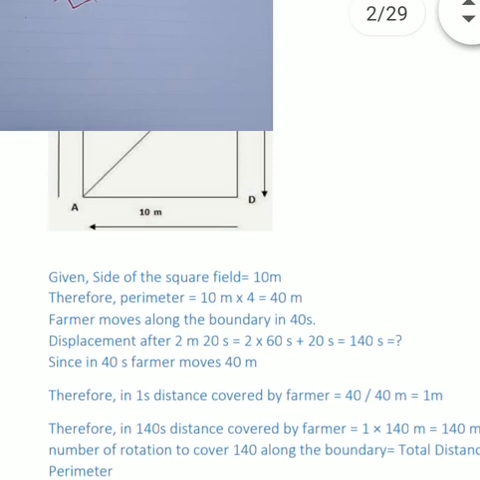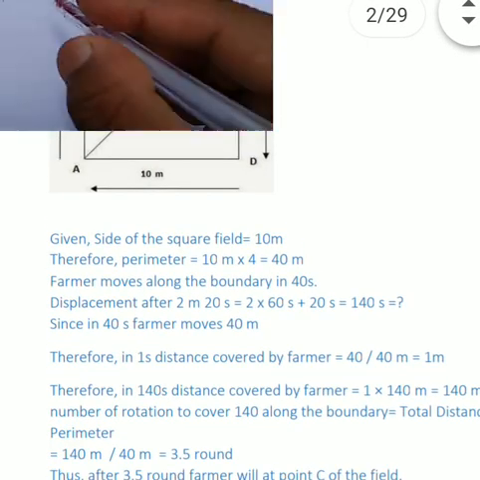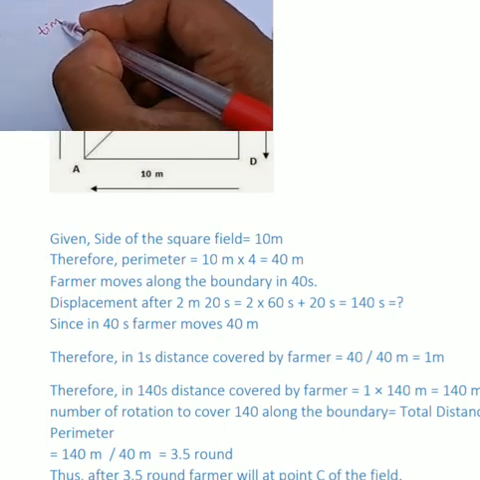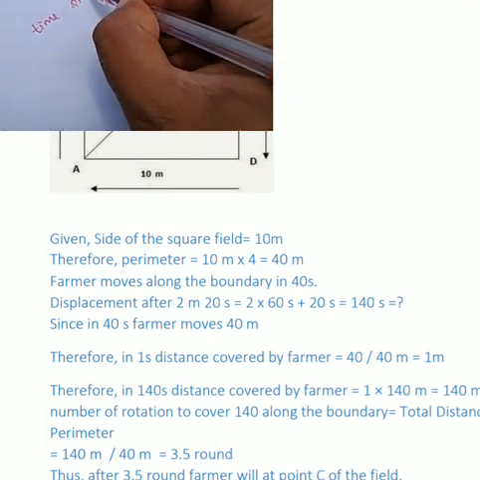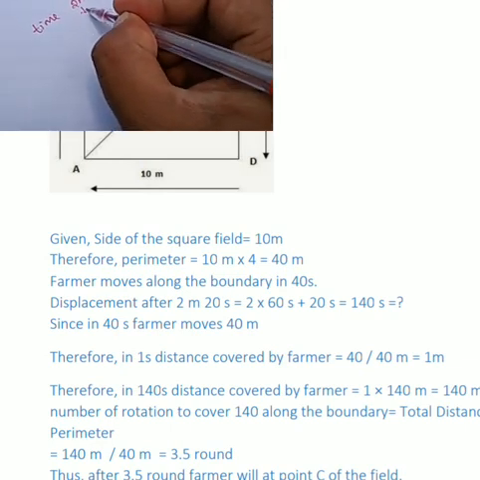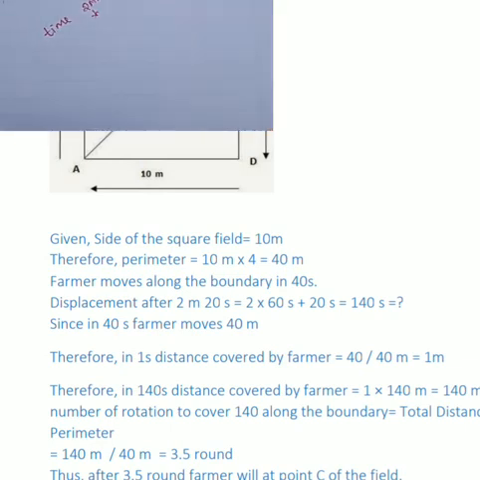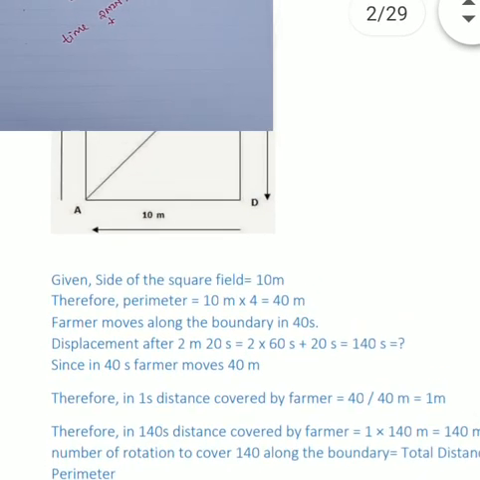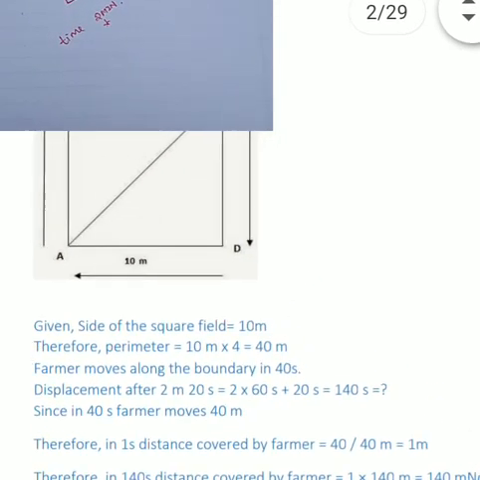The time taken is given as 2 minutes and 20 seconds. Dear students, we already know that 1 minute is equal to 60 seconds. Always put all the quantities in their SI unit.